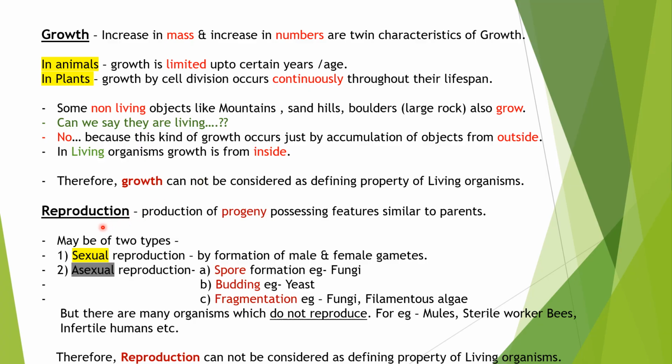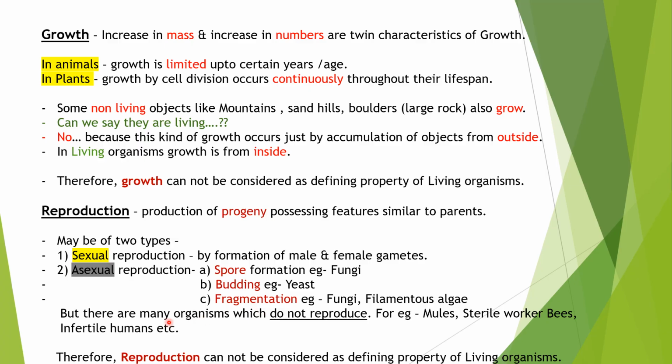Then the second characteristic is reproduction. What is the meaning of reproduction? Production of progeny possessing features similar to the parent is known as reproduction. This reproduction may be of two types: sexual reproduction, that means by formation of male and female gametes, and asexual reproduction. There are multiple ways of asexual reproduction, like spore formation as in fungi, budding as in yeast, and fragmentation that can be seen in fungi and filamentous algae.